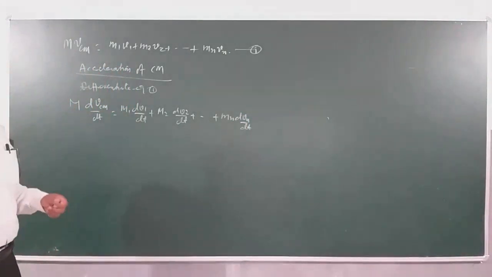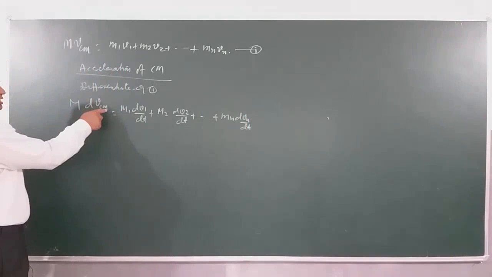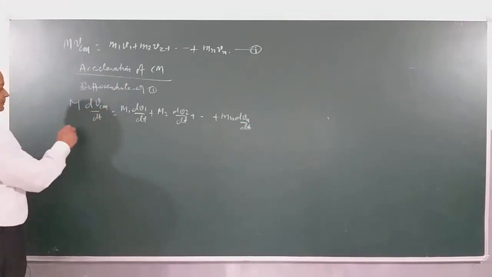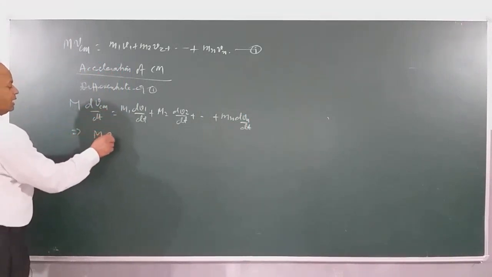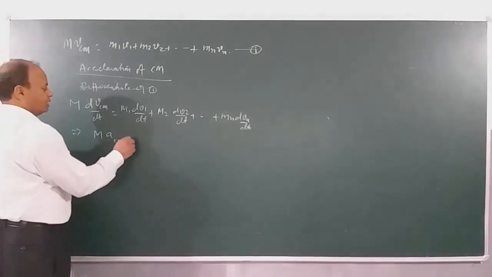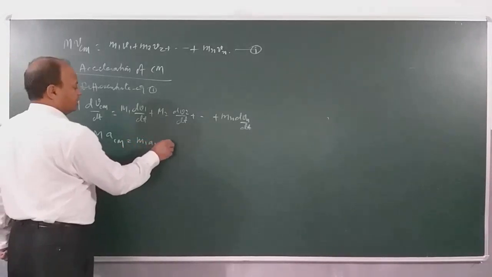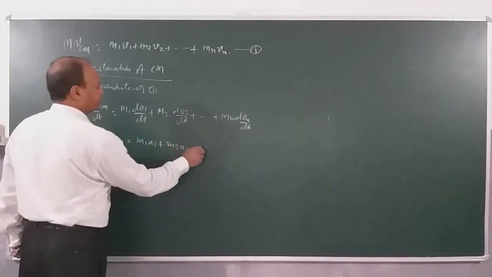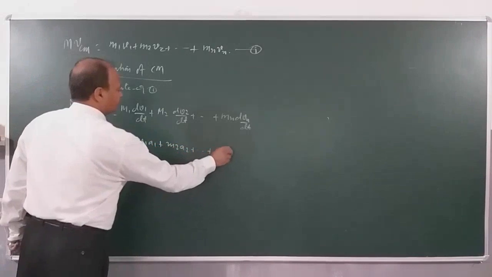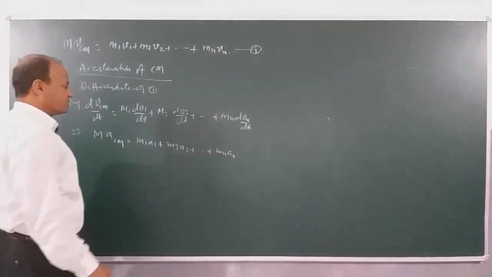Now children, we know dv dt is the acceleration. So m into acceleration of center of mass is equal to m1a1 plus m2a2 plus mn an. Clear? I will call this equation 2.